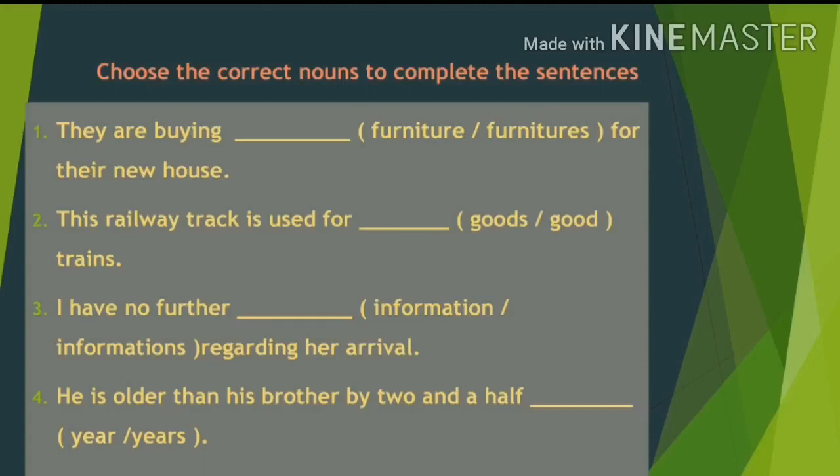He is older than his brother by 2.5 dash. What might be the answer? Year or years? It is years because his age is more than 1. So the answer is years. Y-E-A-R-S, years. He is older than his brother by 2.5 years.